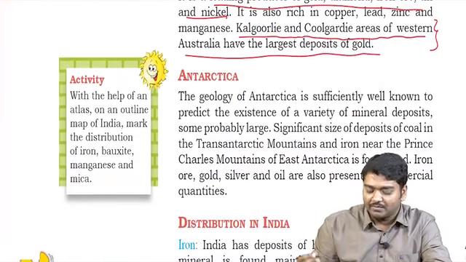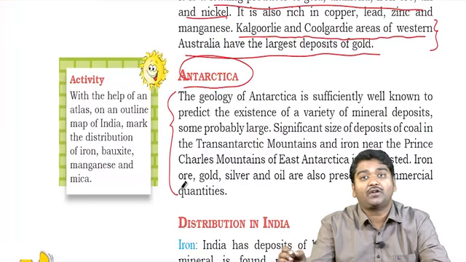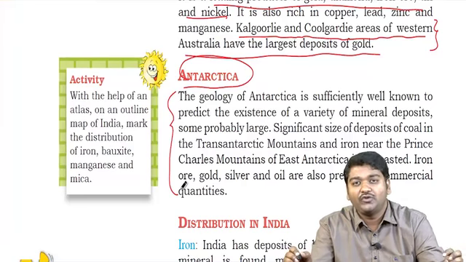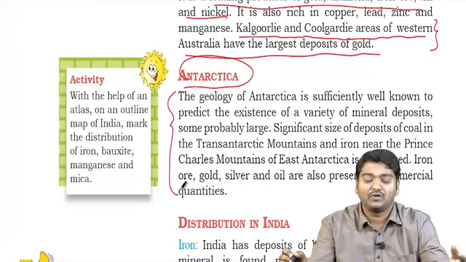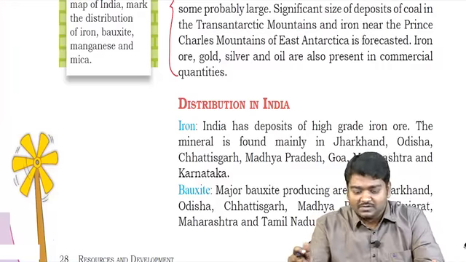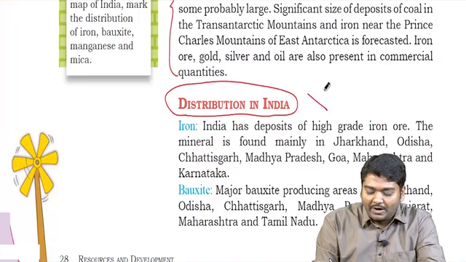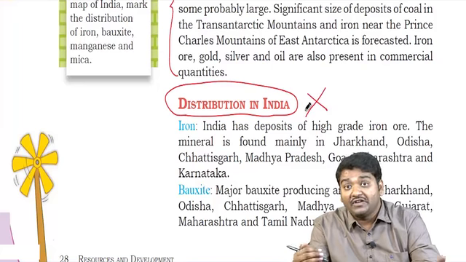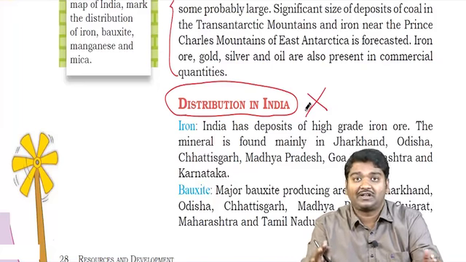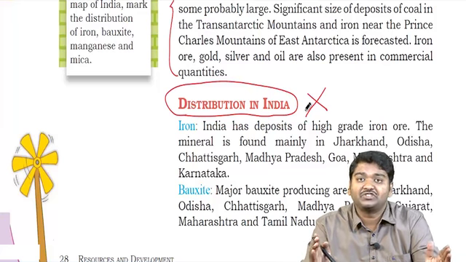And in general, if they ask about Antarctica, everything is not explored yet. Only a few things are explored, and they have just given that coal and iron ore are present in this region. Then comes distribution of resources in India. Not required in this book. In further NCERT books, with clarity, I'll explain which minerals are present in which part.